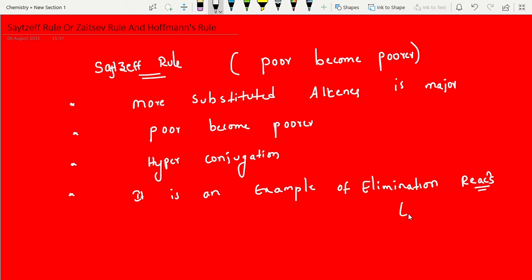Generally we call these 1,2-eliminations. Why do we call it 1,2-elimination? With an example I will show. It is also called beta elimination. Now I am taking first a simple example.